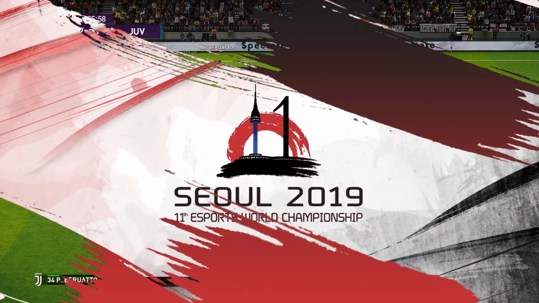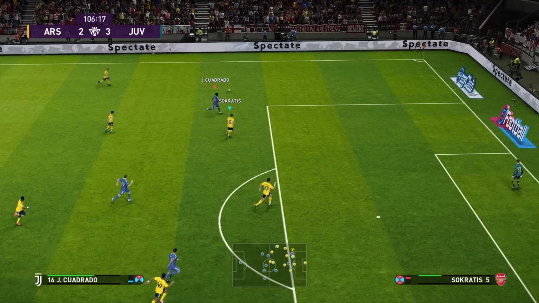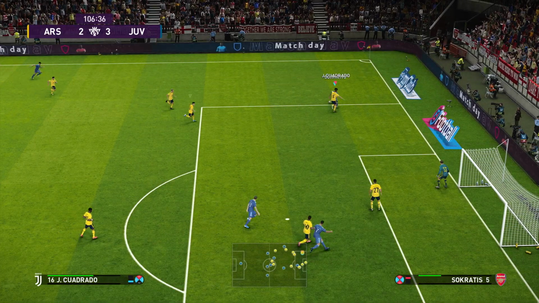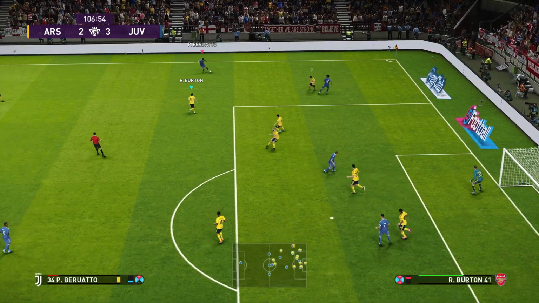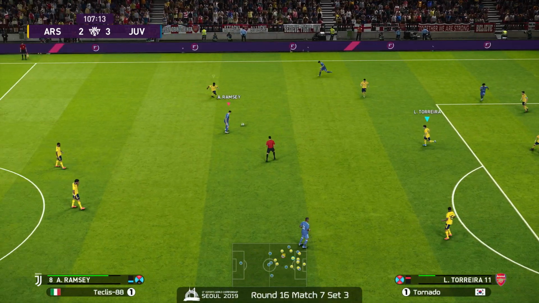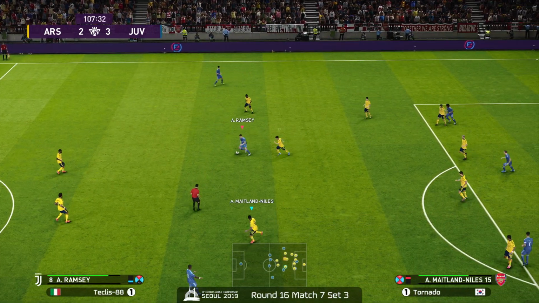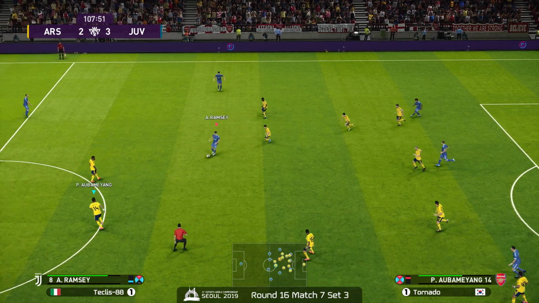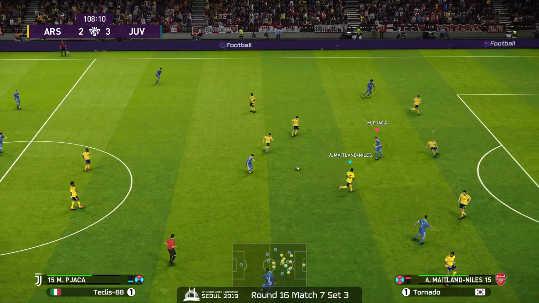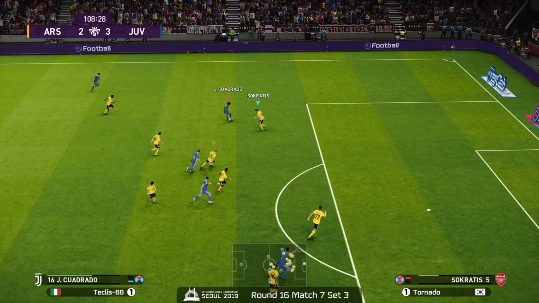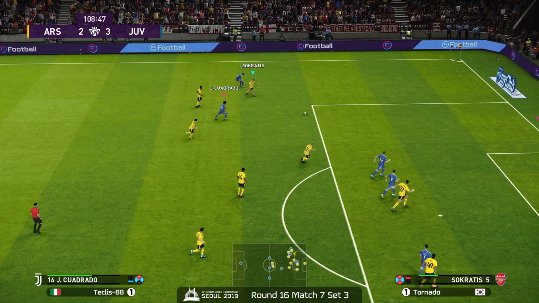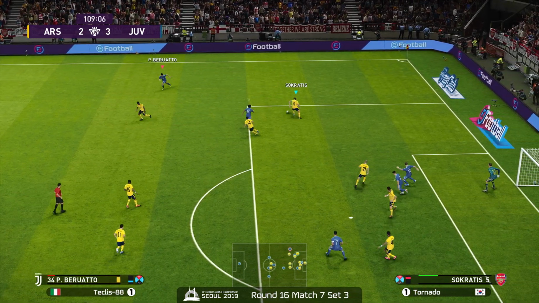Yeah. Final 15 minutes. Tornado has to get it done to bring it to a penalty shootout or even take the victory by scoring 2 goals. But based on Teclis' performance in the defensive end, it's going to be almost unthinkable. It's probably one of the biggest uphill battles that Tornado has faced in this event thus far. Absolutely. Wouldn't call it an upset by far because clearly both of our competitors are very evenly matched. So let's see if we can even it up, or I guess re-even it, as it would be an equalizing goal.